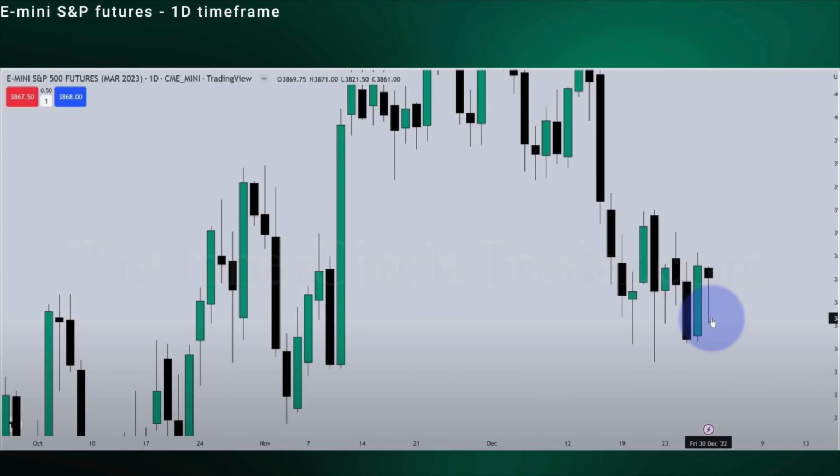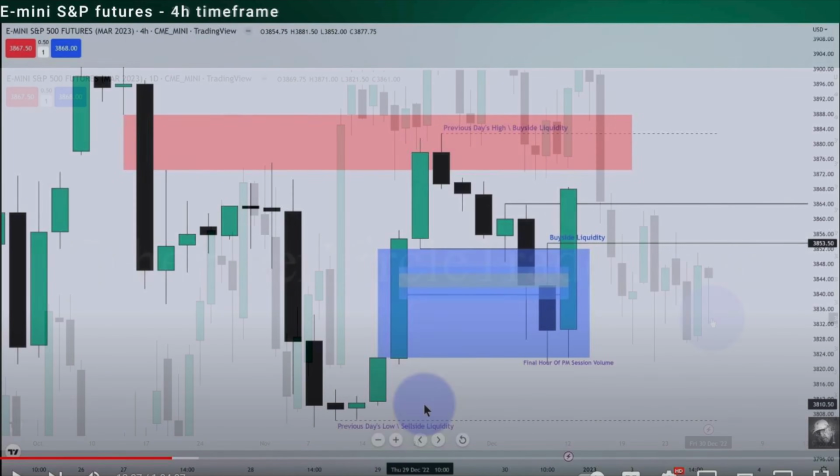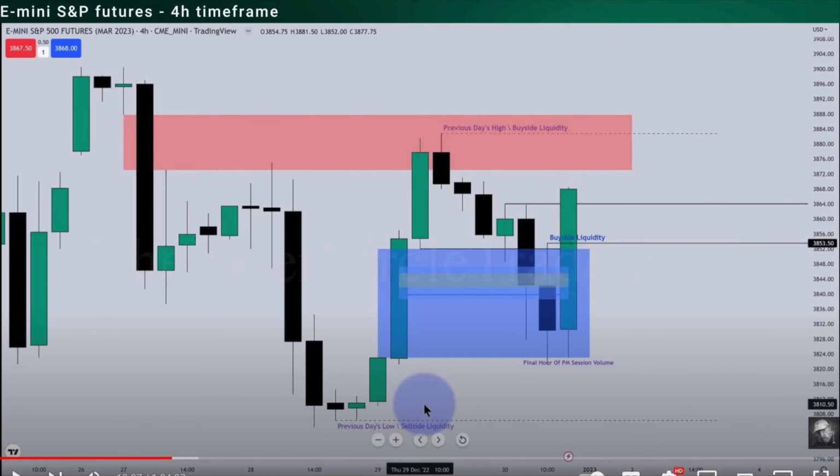Let's check now the E-mini S&P futures on the 1-day time frame. ICT is on the 30th of December 2022. He recorded this episode, I believe, on the 1st of January, but he traded on the 30th of December 2022. You can see here the movements on the 4-hour time frame. What ICT tells us is that he believes, considering that it's the end of the year, so it's the 30th of December for when he was trading, that the price would stay within range, and so it would probably not go way high up or way high down compared to the previous days, but it would actually stay within that range.